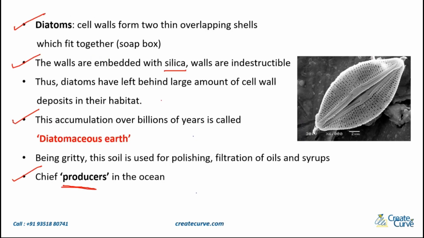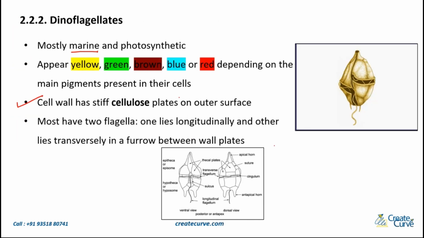What was the cell wall made up of in diatoms? It is silica. In dinoflagellates, it has stiff cellulose plates, as you can see over here. These are all plates that you see, made up of cellulose. Now, most of them are going to have two flagella. The two flagella, one lies longitudinally and the other lies transversely in a furrow between the wall plates. What do I mean by this? You see in this diagram here, the longitudinal flagella, this one and this one.